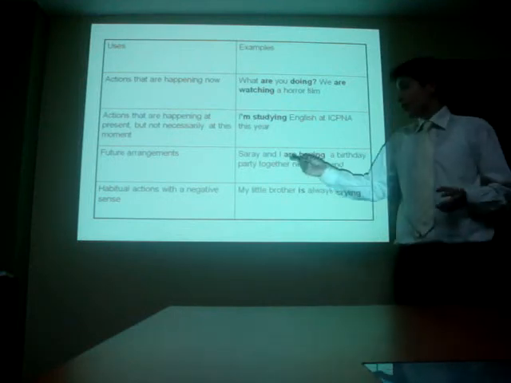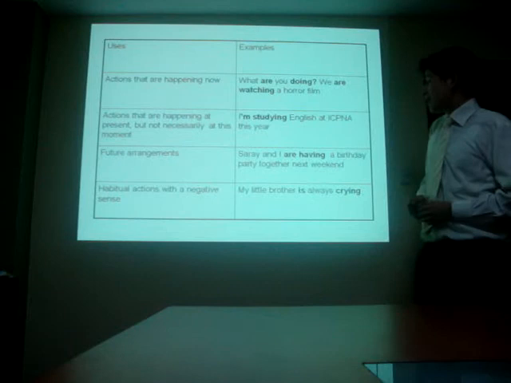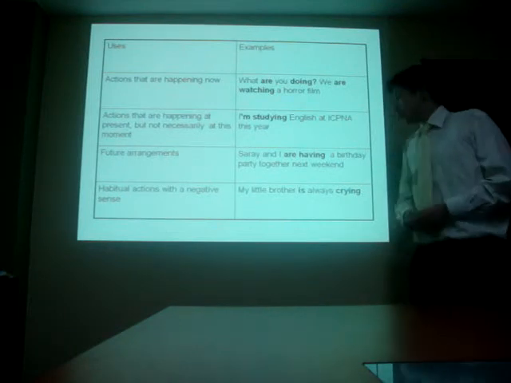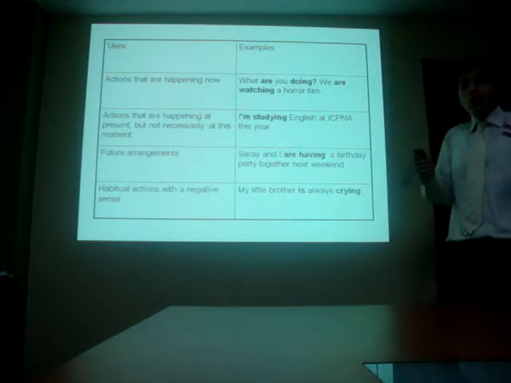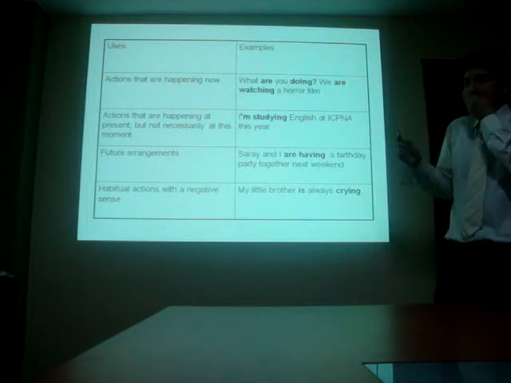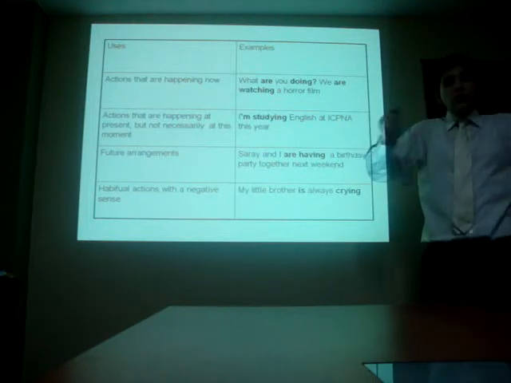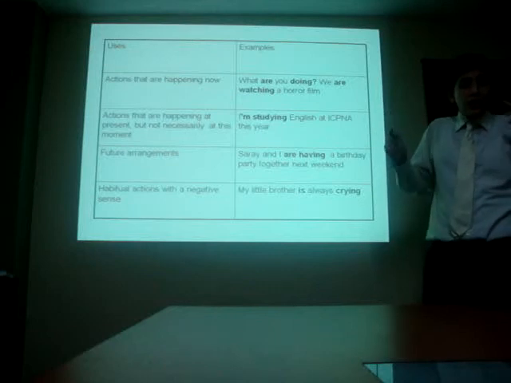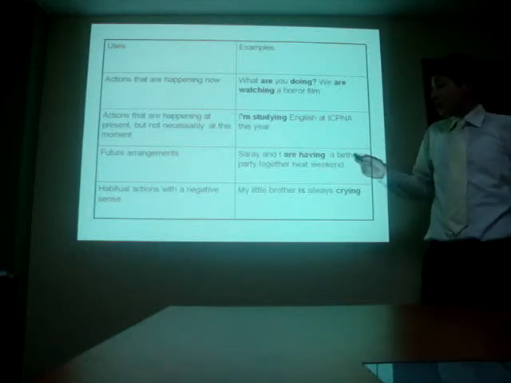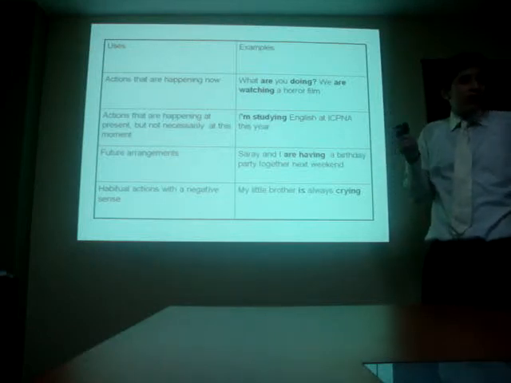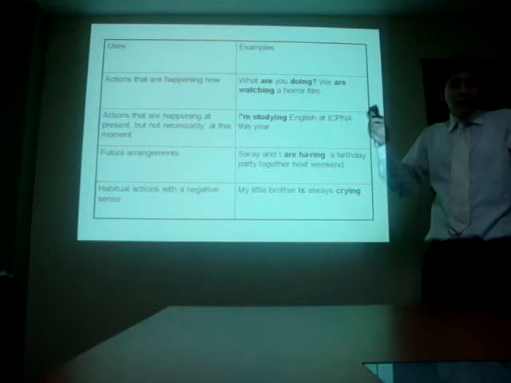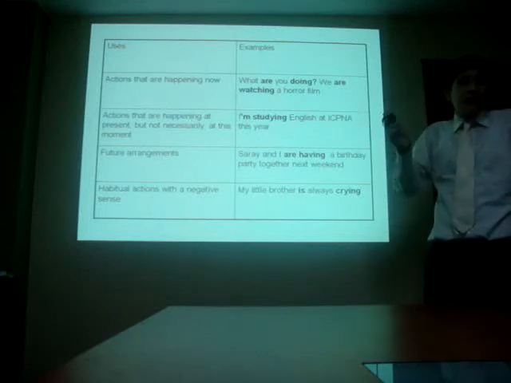Well, the last one: habitual actions with a negative sense. For example, my little brother is always crying. It means that every day, or most of the time, he's crying. That's why we use present continuous, because it's an action that happens every day, most of the time, and has a negative sense.